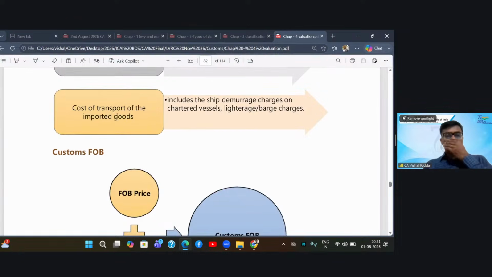Next, this cost of import transport will include ship demurrage or charges for the chartered vessels or lighterage or barge charges. So if these are given in the question, students, kindly make a note. You have to add it in the value.